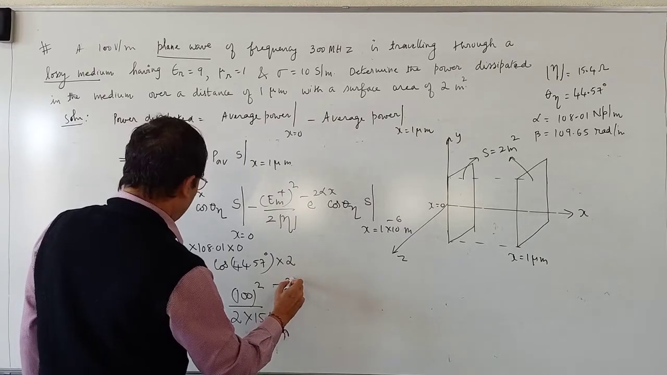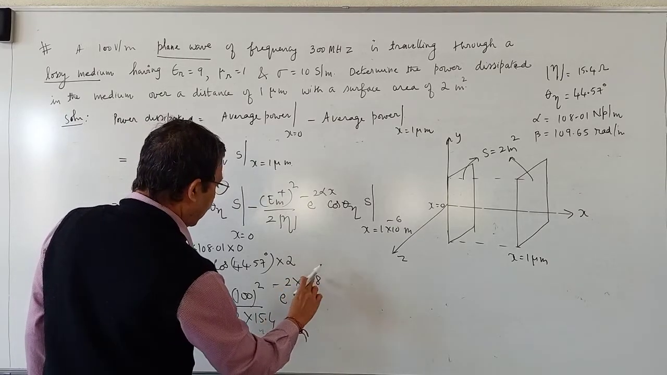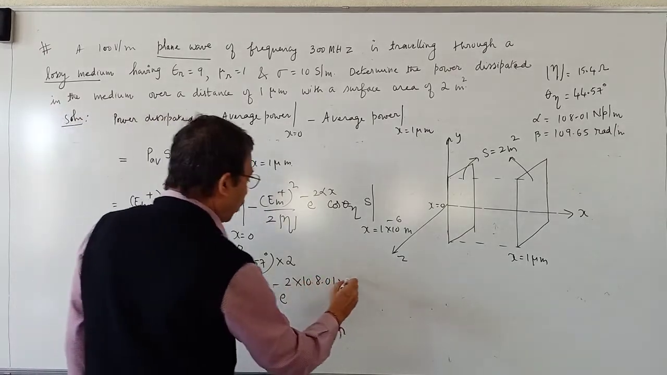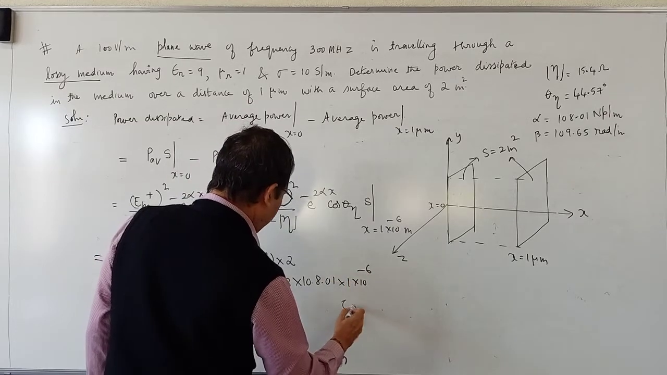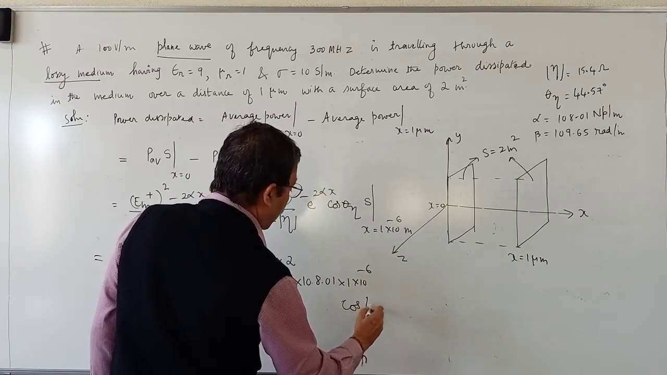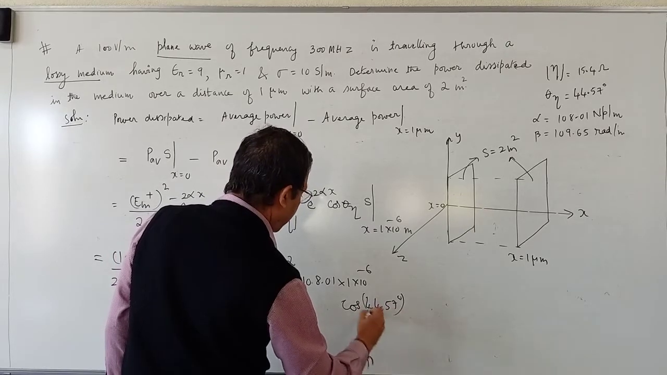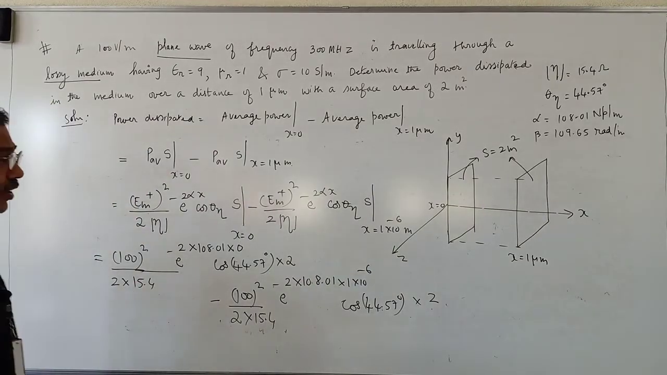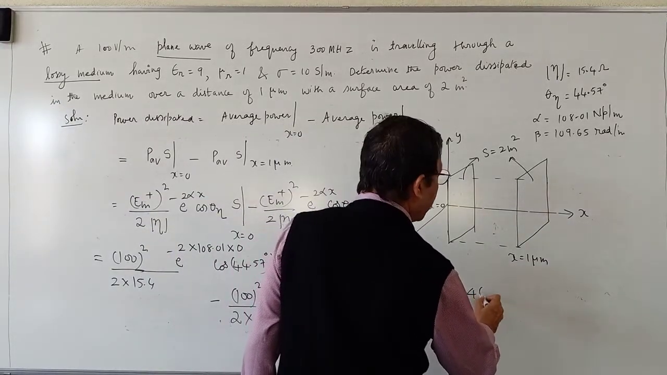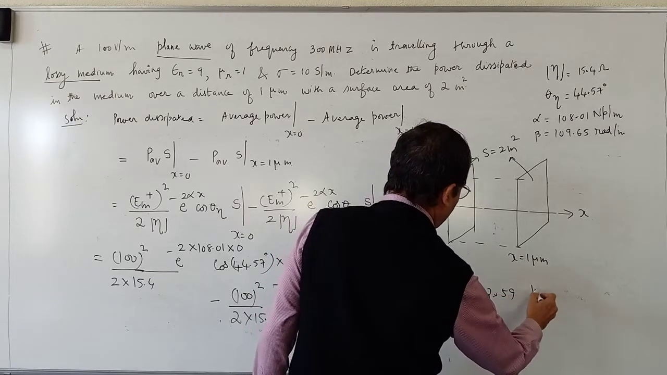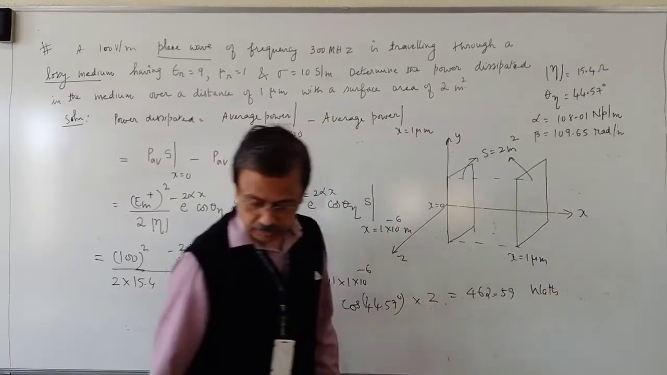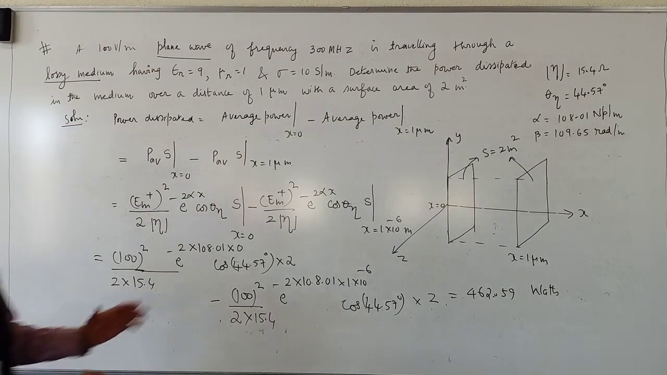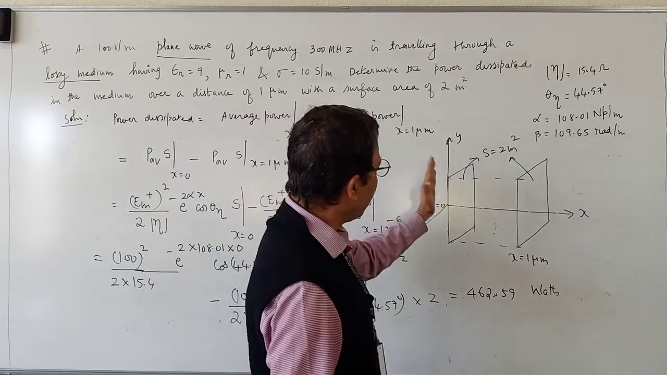Alpha is 108.01 into x, where x is 1 micrometer, into cos of theta, which is 44.57 degrees, into S, and S is 2 meters square. So if you calculate this, you will get 462.59 watts. This is the power dissipated, 462.59 watts.